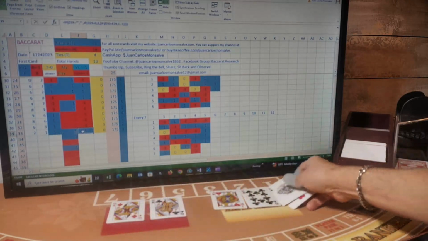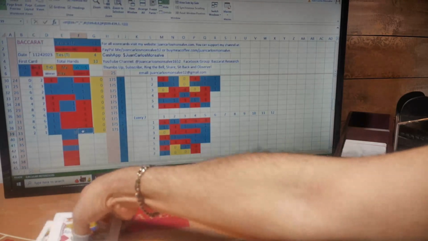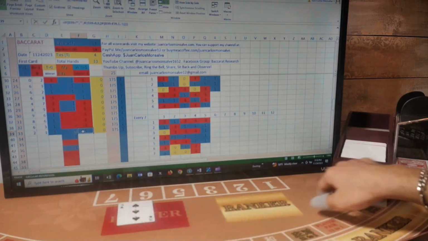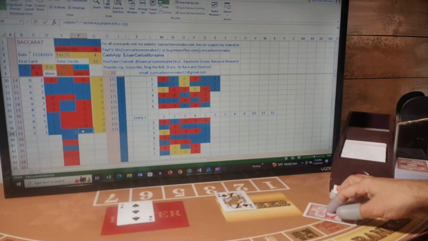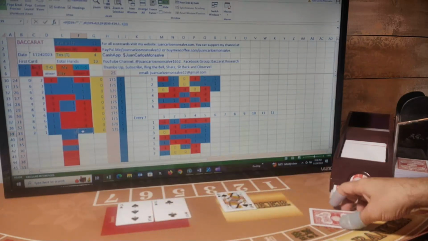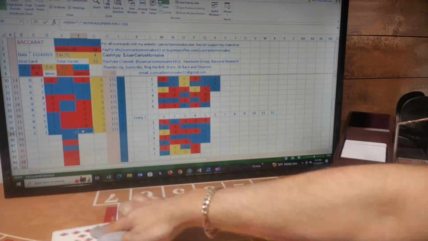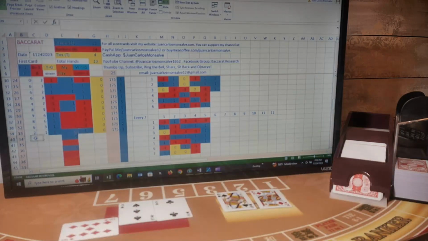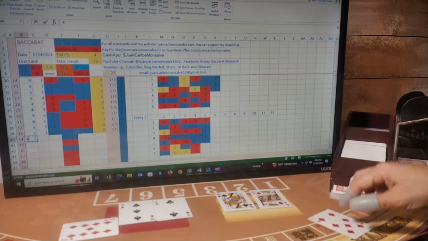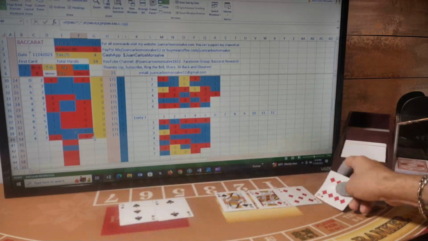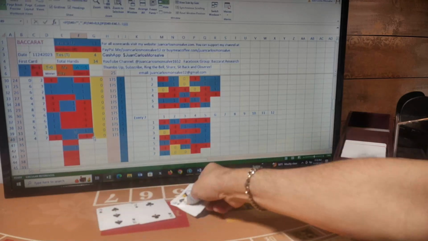My next hand I will be playing player. First card for player, first card for banker, second card for player, second card for banker. I have a 5 player and gets a third card. The third card is a 9, so it reduces to 4. And banker has a 0, and the third card is a 7, so 4, 7. This is a banker hand. I was betting a player. I lost this hand.